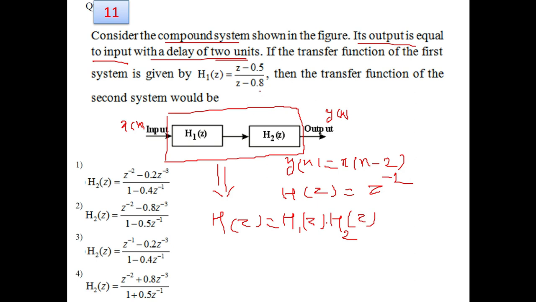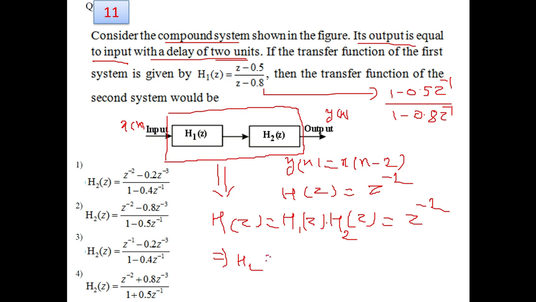One transfer function of the system is given, which is H1(z), and if you convert it, it can be written in this form. By taking z common in numerator and denominator, you can write it, and this is given, and we have also obtained that the overall transfer function is z to the power minus 2. So H2(z) will be 1 over H1(z) multiplied by z to the power minus 2.